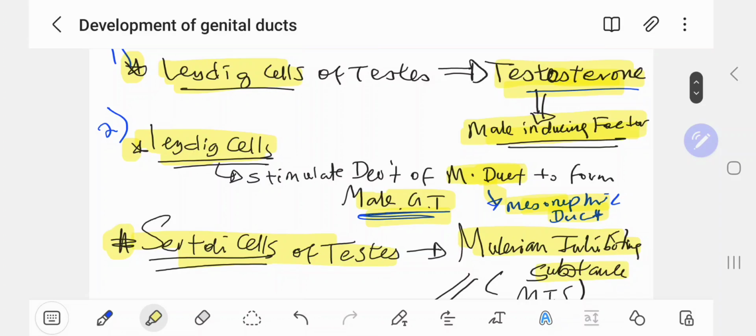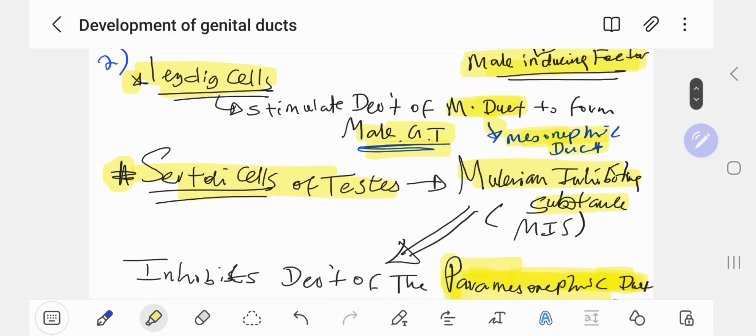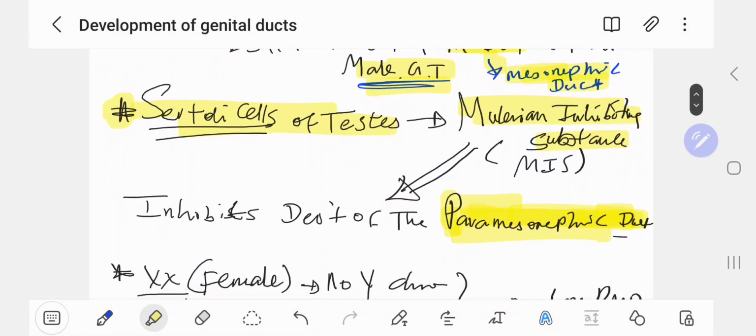The Leydig cell has two very important roles: it produces the testosterone male inducing substance, and it stimulates the development of the mesonephric duct to form the male genital tract. The Sertoli cells of the testis produce Mullerian inhibiting substance. This substance inhibits the development of the paramesonephric duct. As you already know, Mullerian and paramesonephric are the same structure with different names.